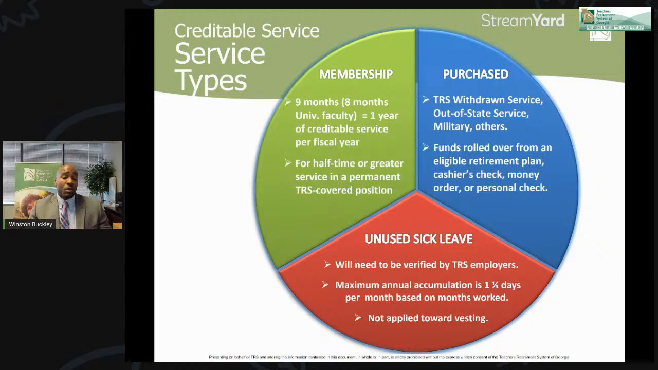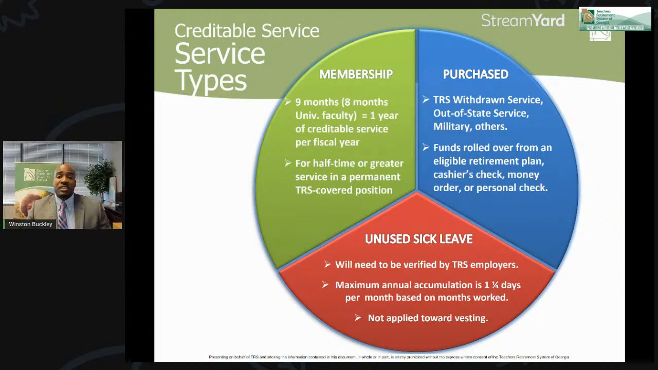So definitely visit our website to check out the different types of service purchases that we have, and think about your work history in the past. If you had any work history prior to coming to TRS, you may be able to transfer some of that service to TRS. And you can use personal funds, or you can roll over funds from a qualified retirement account, such as a 401k, an IRA, or 403b, and there's some others that will count as well.